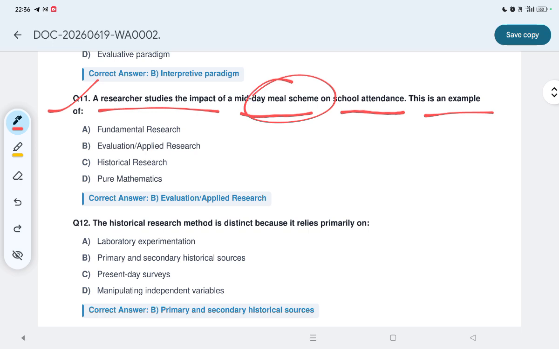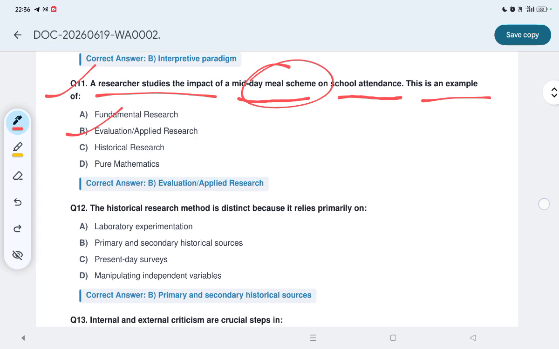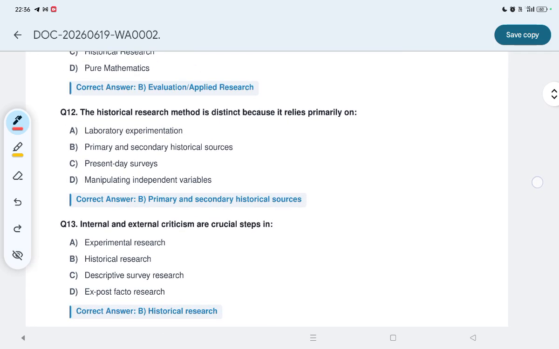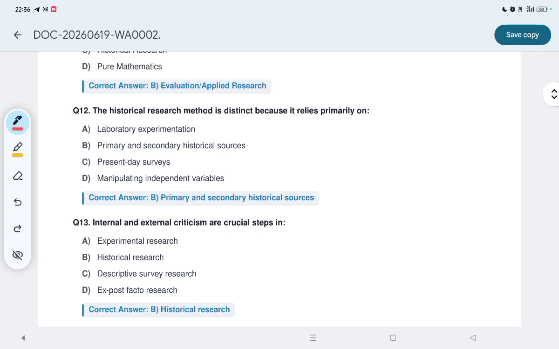Option B, evaluation applied research. Question number 12: the historical research method is distinct because it relies primarily on what? ये किस पे rely करते हैं? Option B is correct: primary and secondary historical sources.